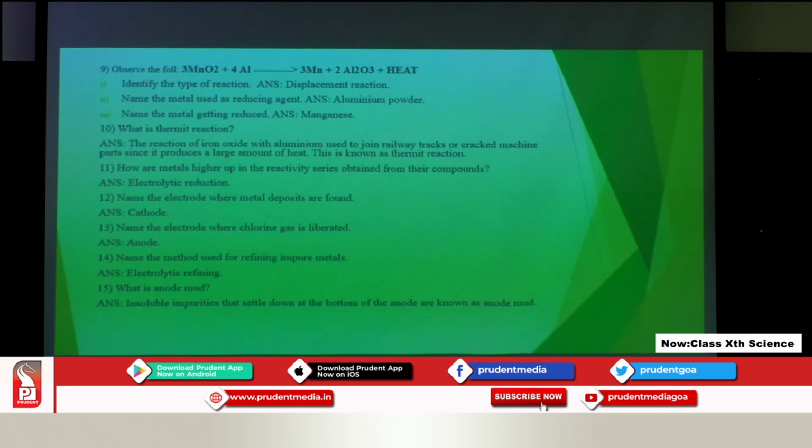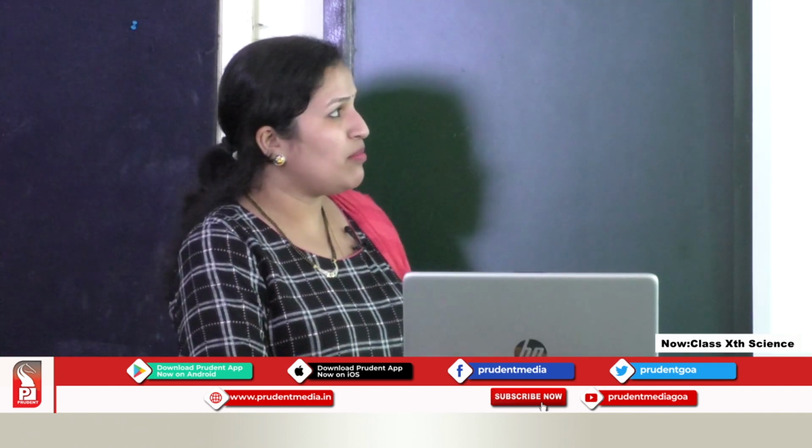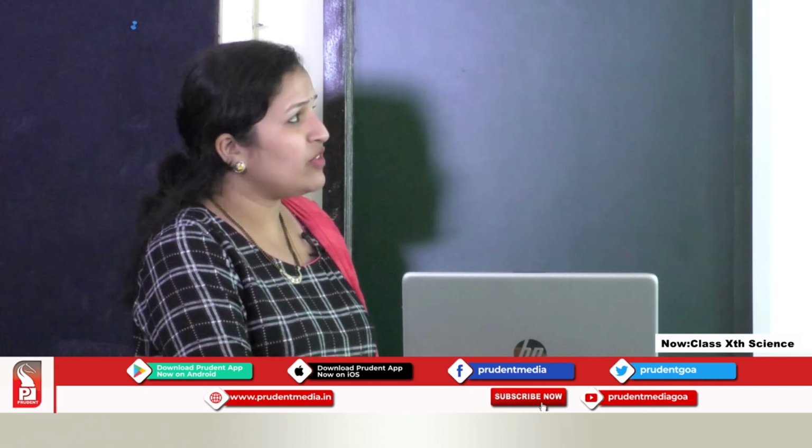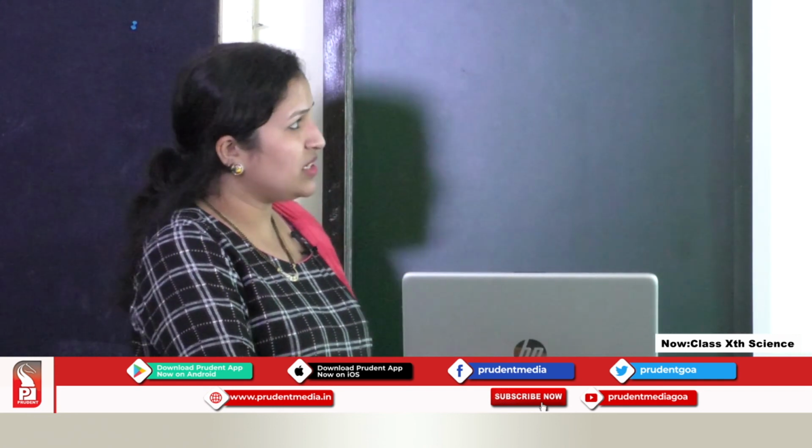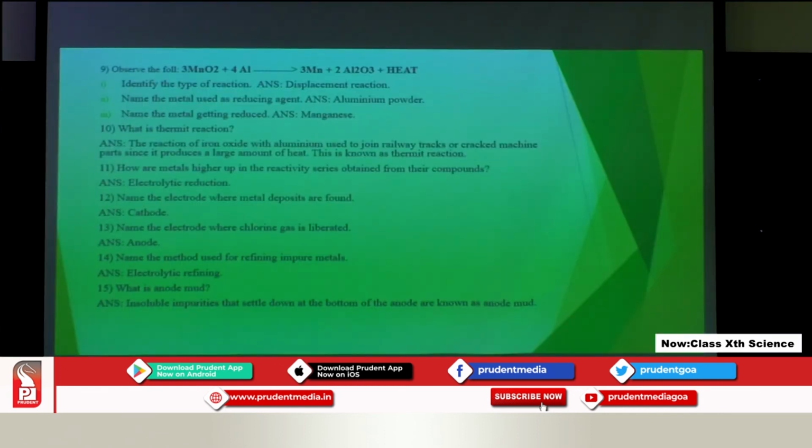So what is thermite reaction? It is the reaction of iron oxide with aluminum powder which is used to join the railway tracks or cracked machine parts. A large amount of heat is liberated in this process, which makes the metal obtained be in molten form.